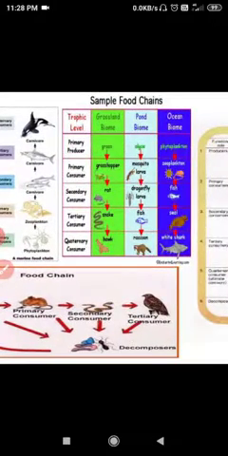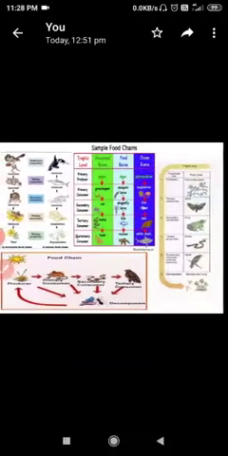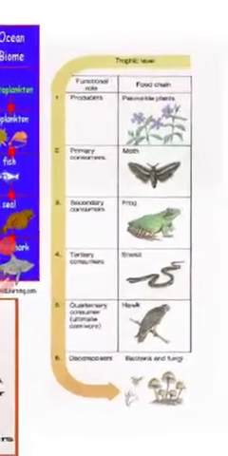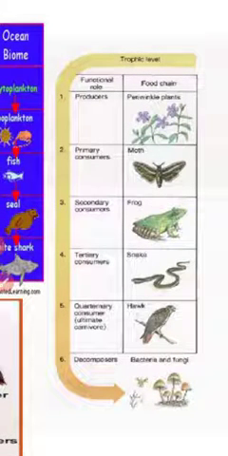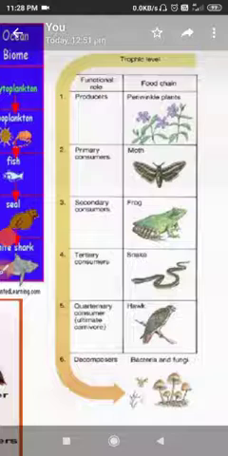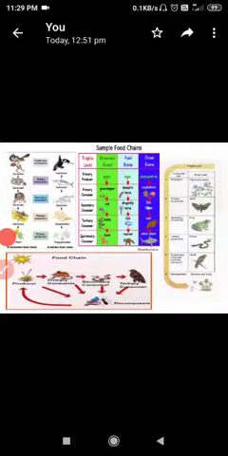One more is here, showing how decomposers are involved in it also. Look: producer, primary, secondary, tertiary. All these members of the food chain are decomposed by these microorganisms. Now there is one more food chain with us. Look, the food chain of plant, then moth, frog, snake, hawk. So in this way many different types of food chains are given. You just go through them all.